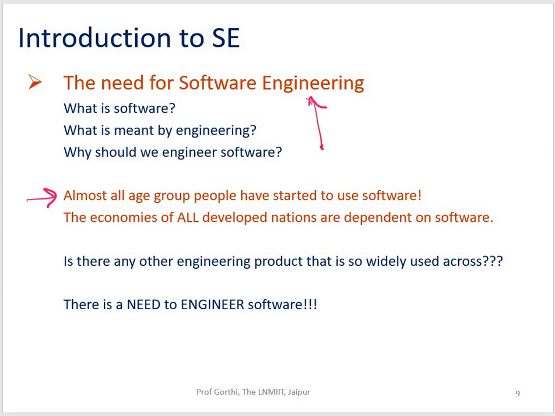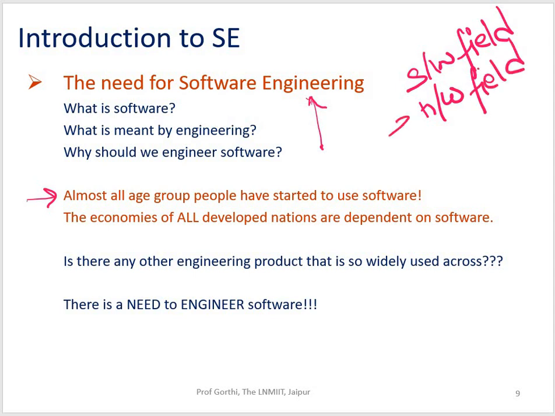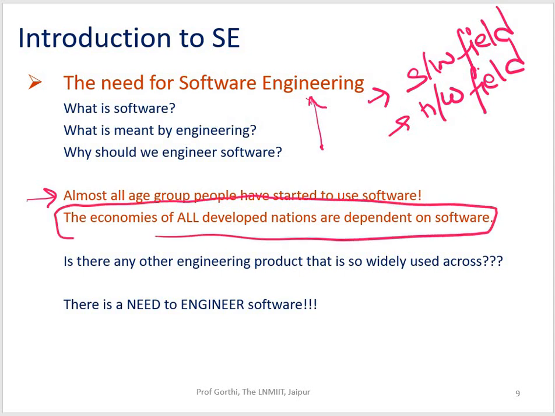So the major change is in the software field plus the hardware field, right? Both these things are included here. The economies of all developed nations are dependent on software, right? So this point makes sense.